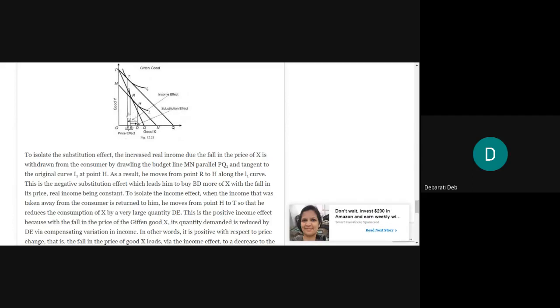Okay, the real thing that is happening is he is buying less. He is buying OE, not OB or OD. He's buying actually OE. But in order to isolate the substitution effect from the price effect, we are forcibly drawing the parallel line, and then the tangency is occurring at a lower level, towards the right hand side of the original equilibrium point R, so that when you are drawing the perpendicular, this point D will fall towards the right hand side of point B.